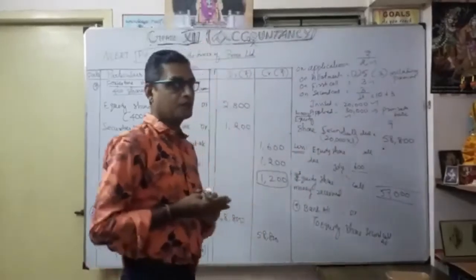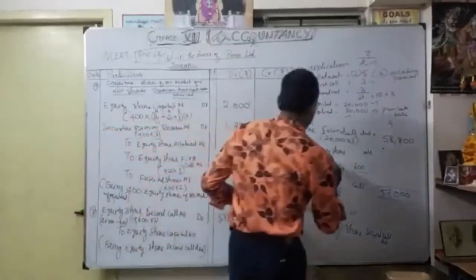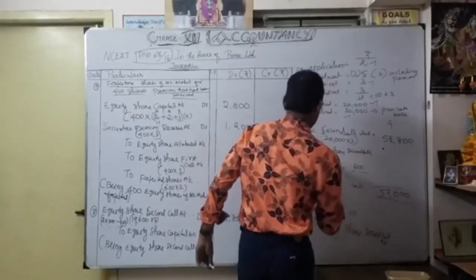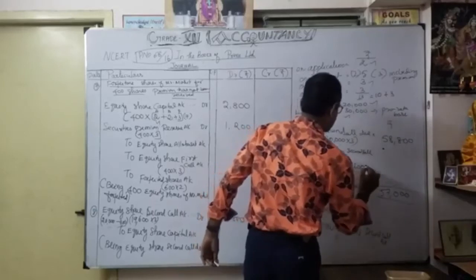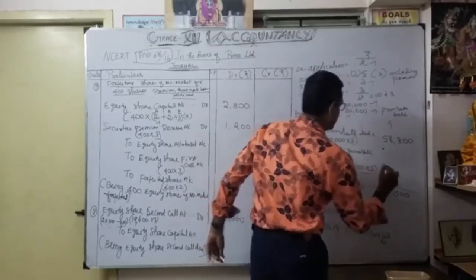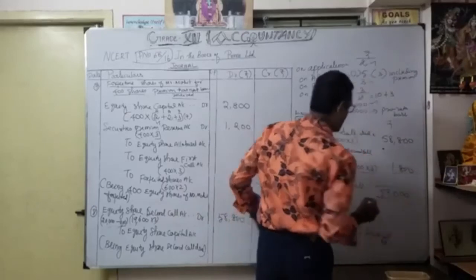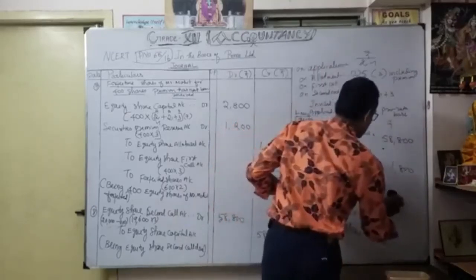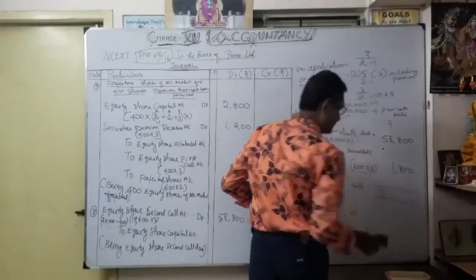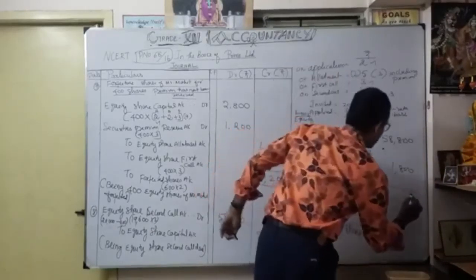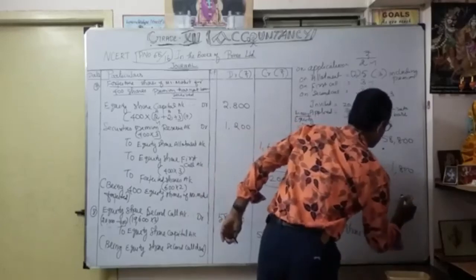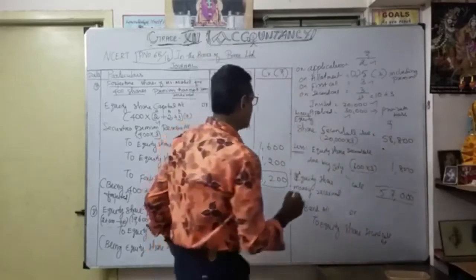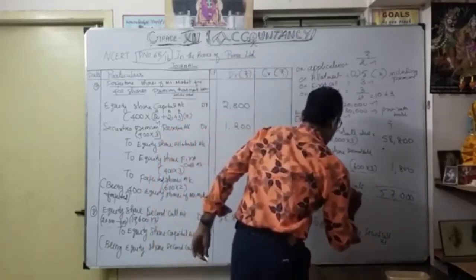Now Jolie is also considered, as also defaulting on the second call. Here, equity share second call due by Jolie: how many shares? Only 600 into 3, naturally 1,800. So how much can you expect? Only 57,000, because 58,800 minus 1,800 is 57,000.